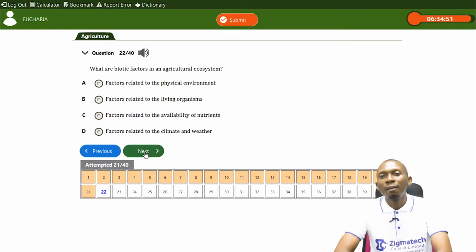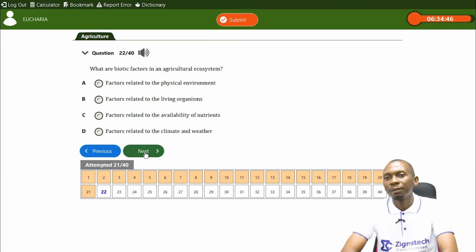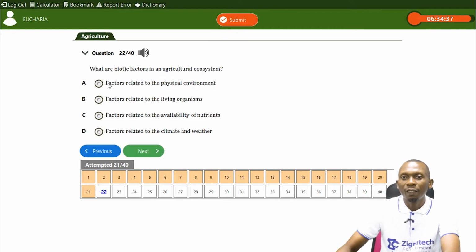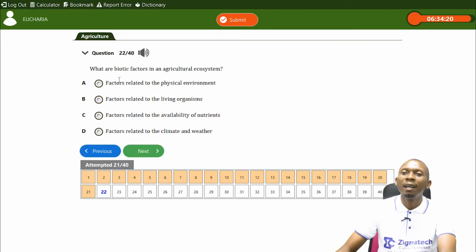What are biotic factors in an agricultural ecosystem? Remember I said biotic factor has to do with the living components or living organisms found in an ecosystem. So the answer is already seen there. The first says factors related to physical environments, factors related to living organisms, factors related to availability of nutrients, and factors related to climate and weather. Remember I said biotic factors has to do with the living factors in an ecosystem. So the answer is B.